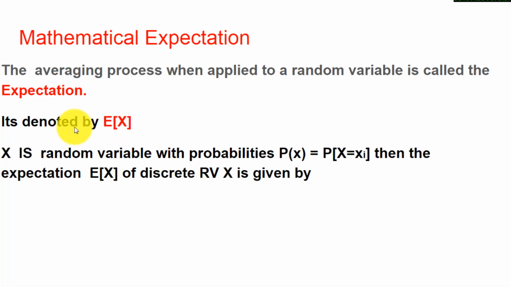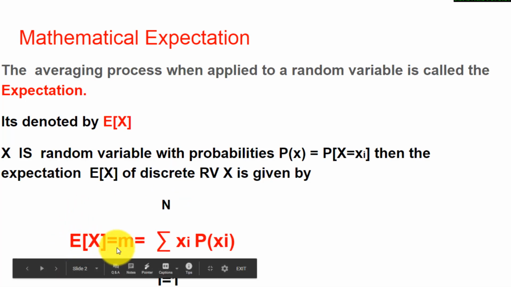If we consider x as a random variable with the probability p of x, or this can be written as probability of x is equal to xi, then xi will take all the values of i, from 1, 2, 3, 4 and so on till n, where capital X is nothing but the discrete random variable, and it has finite values, that is xi equal to x1, x2, x3 so on till xn.